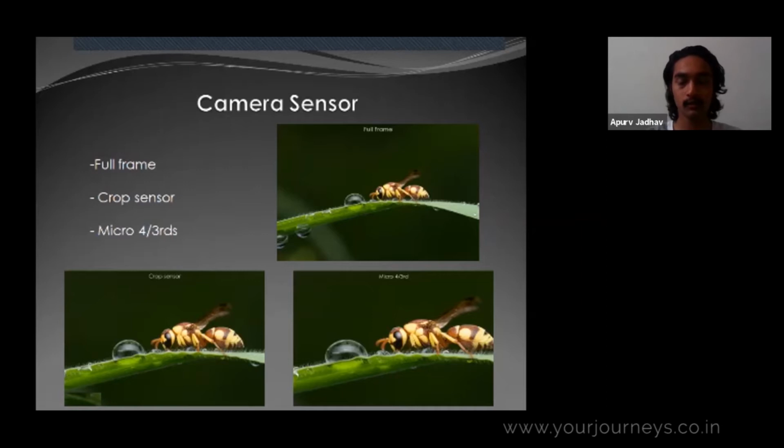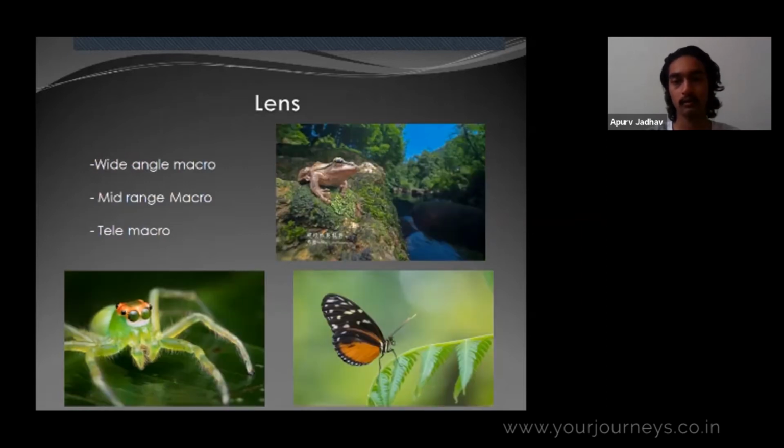Second is the lens. There are 3 types of macro lenses, we can say. One is wide angle macro. In the first image you can see a wide angle macro. This lens is the Laowa 15mm, which is a wide angle macro, and it's the only lens that has the capability to project life-size images on its sensor even though it is wide.